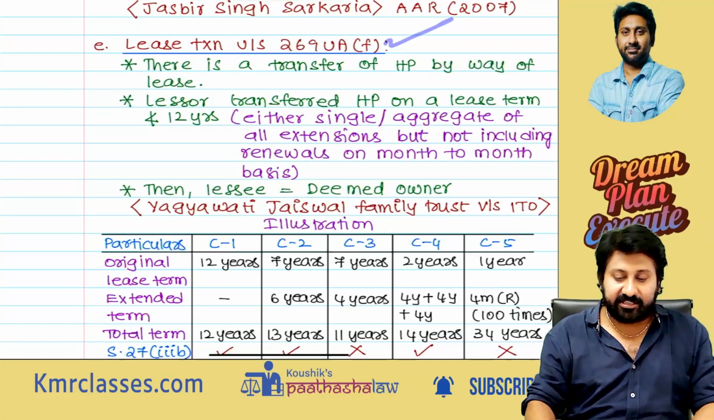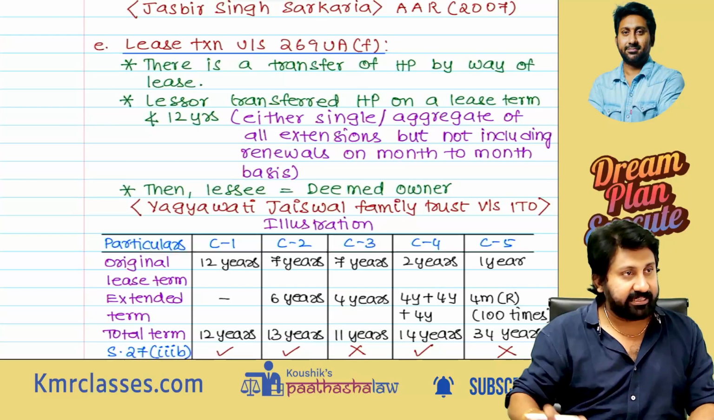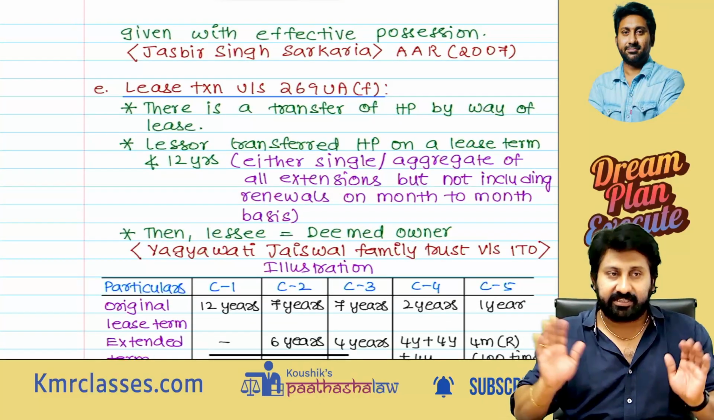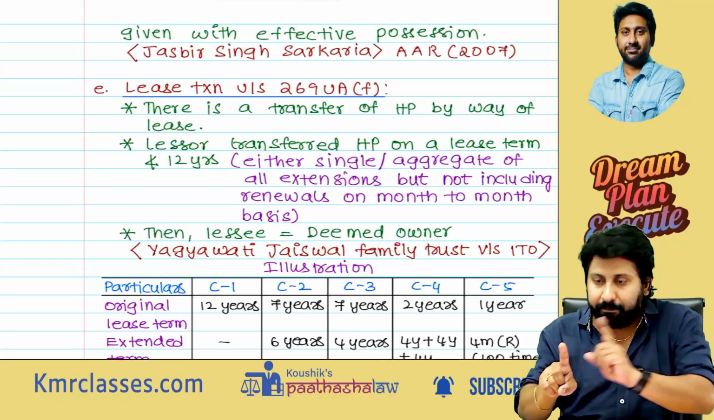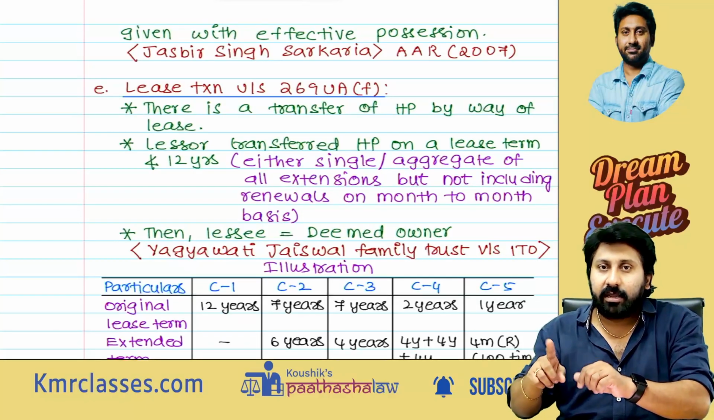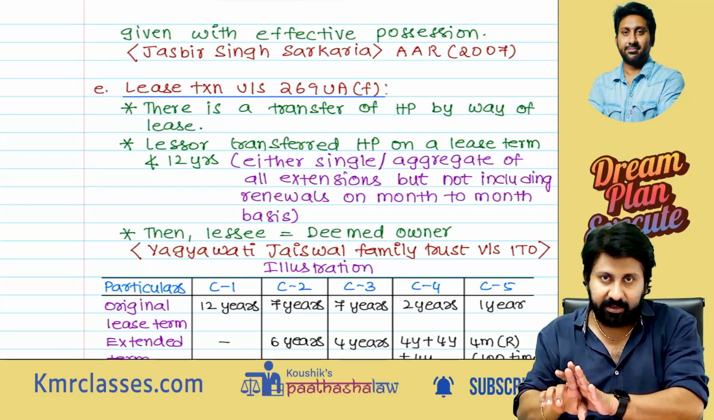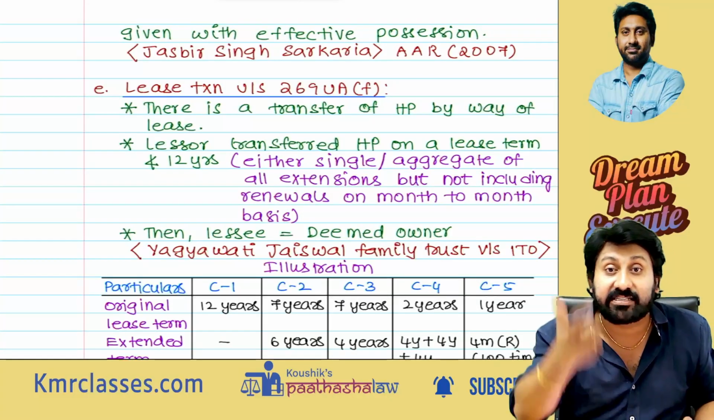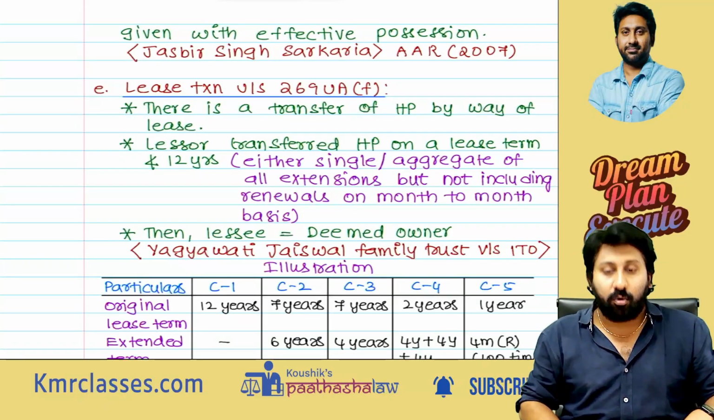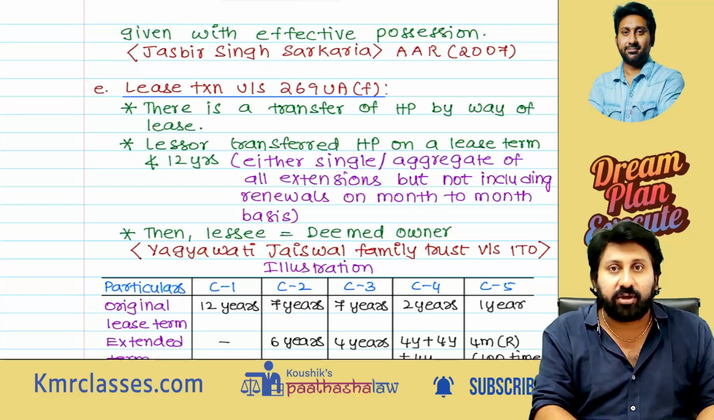Lease transaction under section 269 UA clause F. What is it? Let us see. Whenever A sells property to B, B becomes the owner. From then, income from house property is taxable in B's hands. Correct? To escape this, some people make smart tax evasion transactions. To counter that, this 269 UAF was introduced.